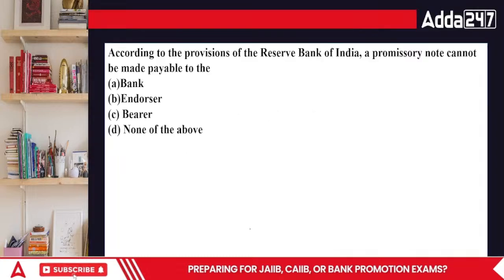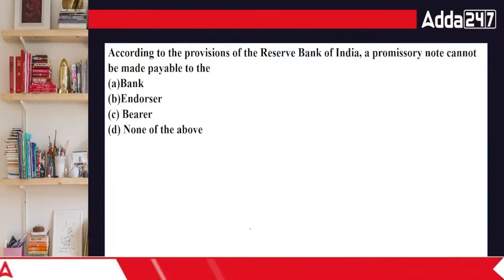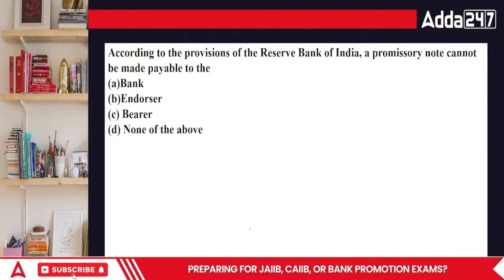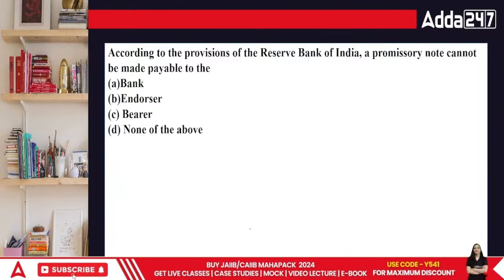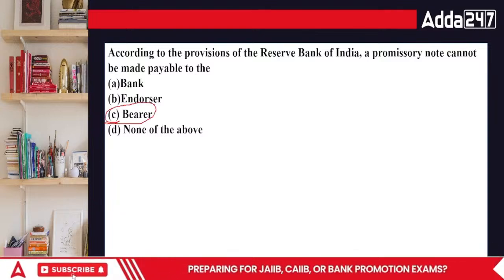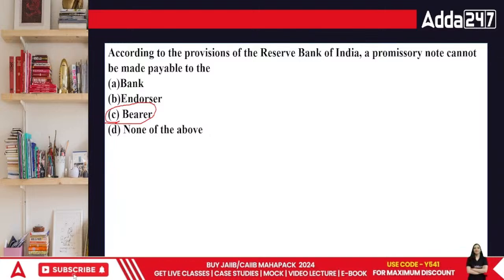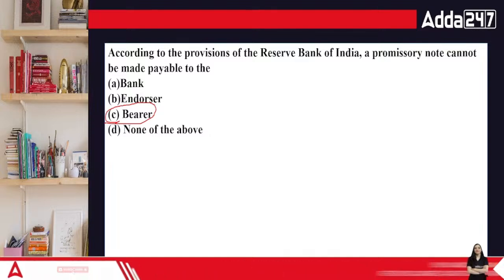Chaliye, the last question for the day. According to the provisions of RBI, the promissory note cannot be made payable to the bank, endorser, bearer, or none of the above. According to the provisions of RBI, promissory note cannot be made to the bearer. We are not allowed to do this. This is there only in currency note. I promise to pay to the bearer rupees 10 note, rupees 50 note, rupees 500 note. That rule is there only for them.